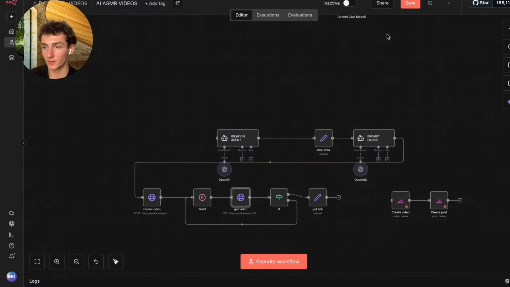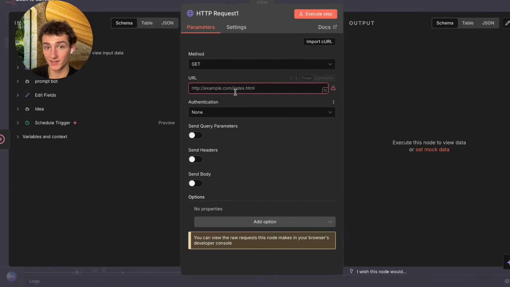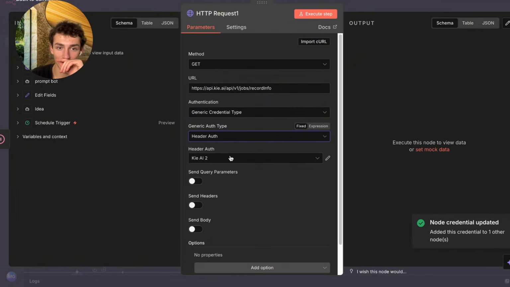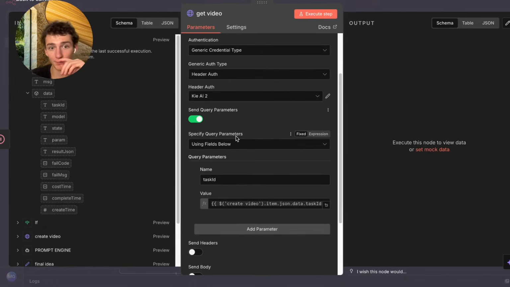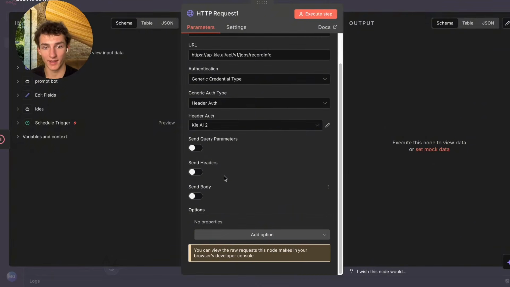Record info. So this is basically going to grab the information from Key.ai about our video generation. And then same thing to set up the credentials, generic and then header. But for this one, instead of inputting the curl, we're going to input query parameters or specific query parameters. And then we're going to have it using fields below, and then task ID, and then we're going to grab our task ID from our video generation and put that value in there so it updates every single time.